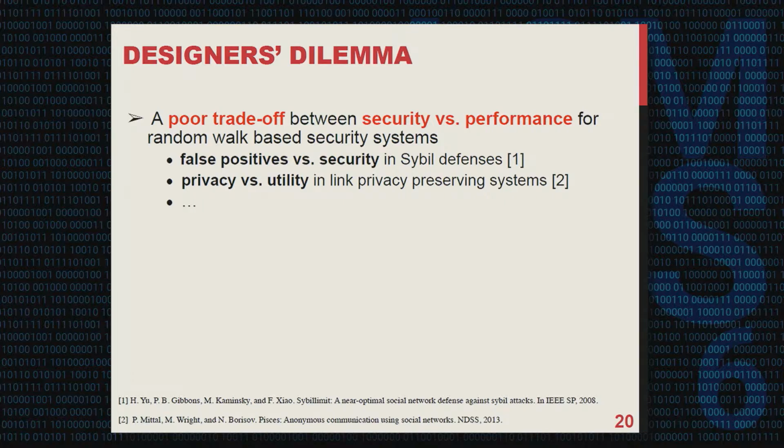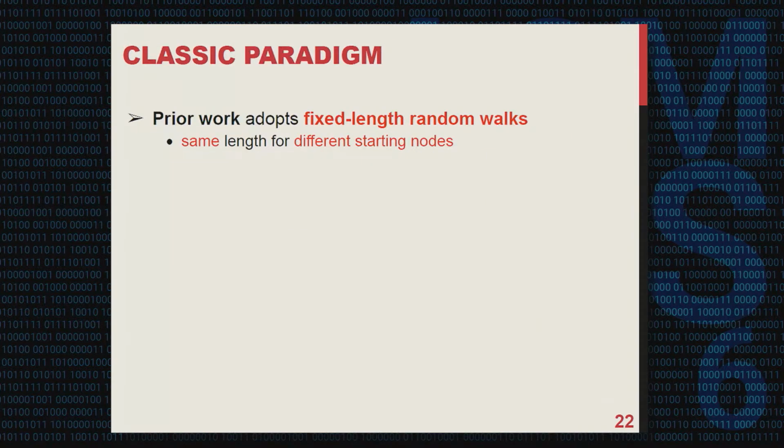And for link privacy preserving systems, longer walks can enhance the provided privacy at the cost of degraded utility. This kind of dilemma has made us think: how can we improve this trade-off between security and performance?